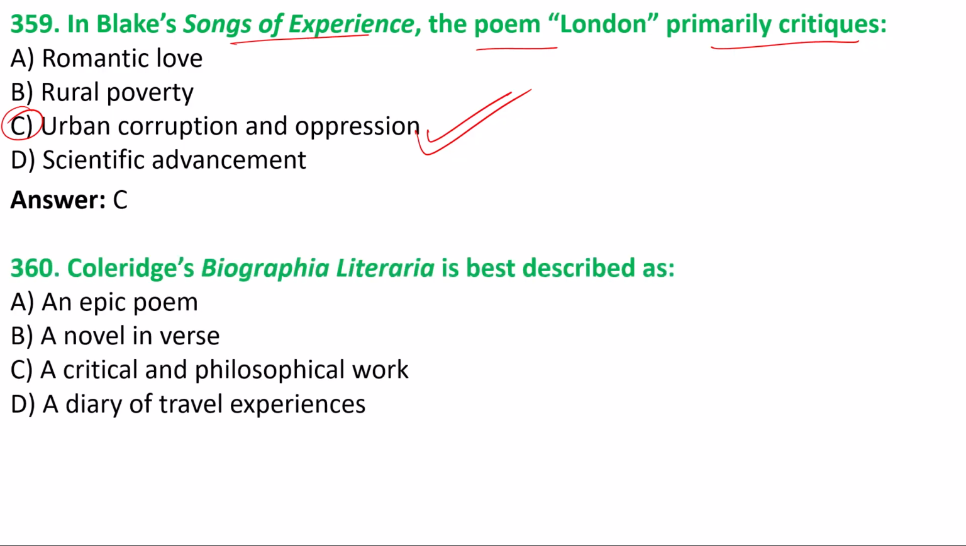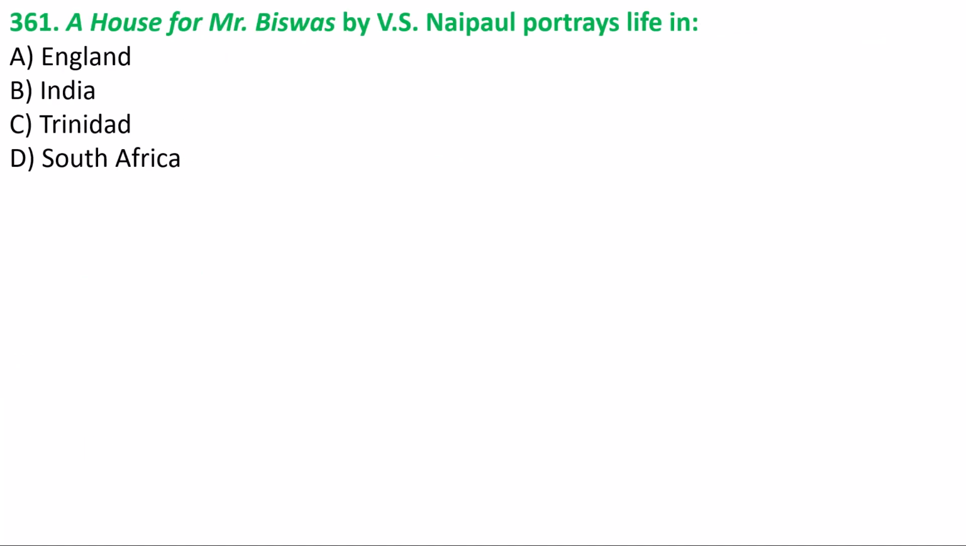360 question. Coleridge's Biographia Literaria is best described as a critical and philosophical work. Coleridge has written this book, Biographia Literaria, and this is a critical and philosophical work because Coleridge also worked as a critic of the romantic age.